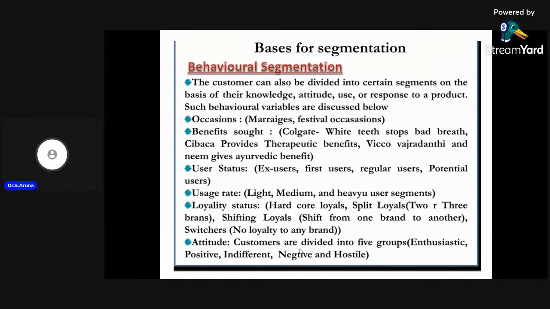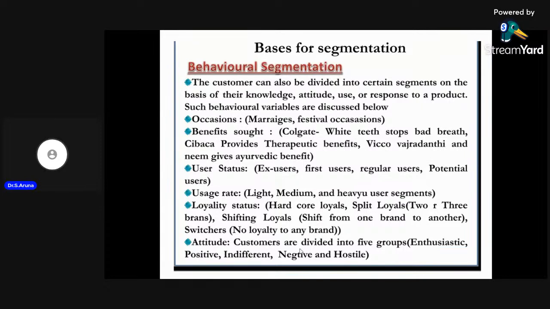And the next thing under behavioral segmentation is loyalty. As per loyalty, a person may become loyal to a particular brand or a particular product. The loyal customers here we divide as hardcore loyal, split loyal, or shifting loyal. Hardcore loyal customers will never change their brand for any reason. They want to stick to one particular brand for their entire life.